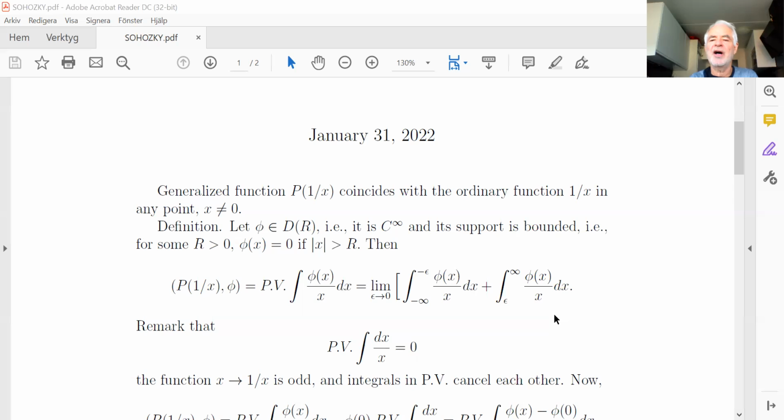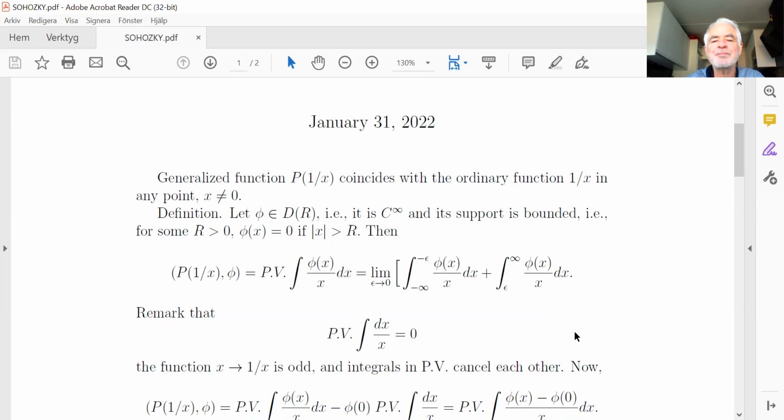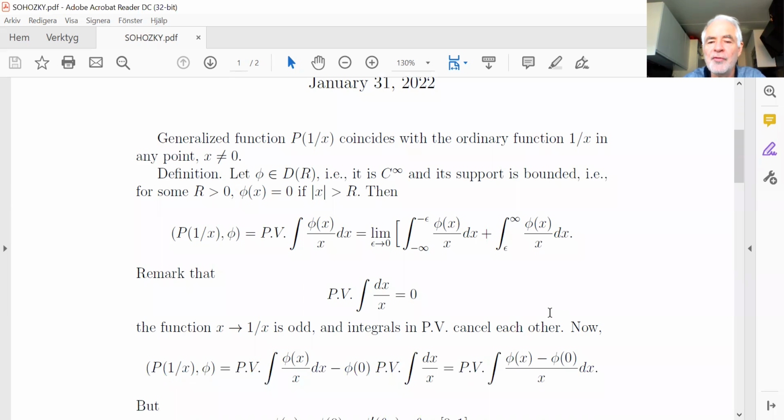Now we would like to rewrite this definition in a smarter way that will give us the possibility to operate with this integral. First of all, we should prove that this is well defined for any such function phi, and moreover that this is a continuous linear functional, so that if a sequence phi n goes to 0 in D, then this number should also go to 0.